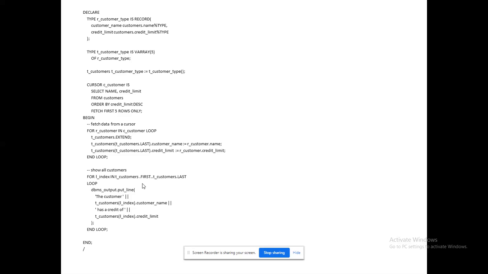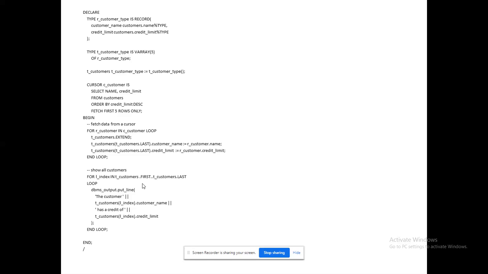This is one. I think it could combine everything. There is a record. The record consists of 2 fields. First field is a customer name. Second field is a credit limit. I am declaring the V array. Here I have declared for 5 records.